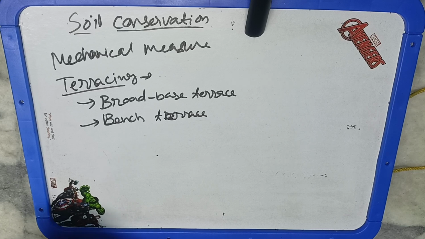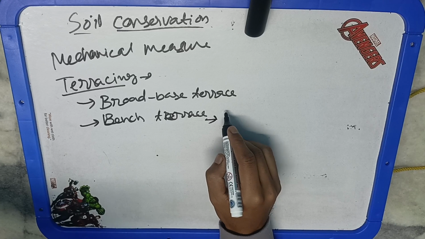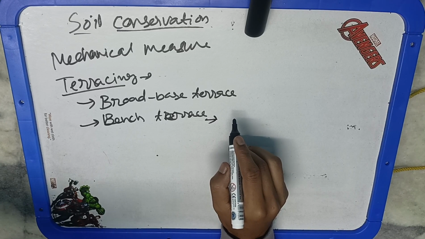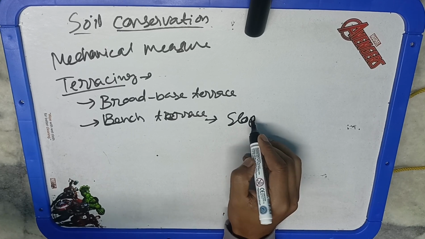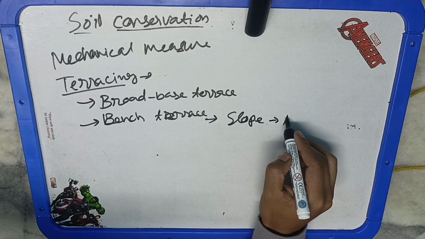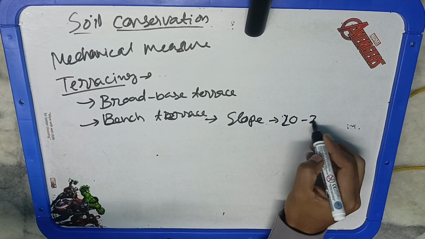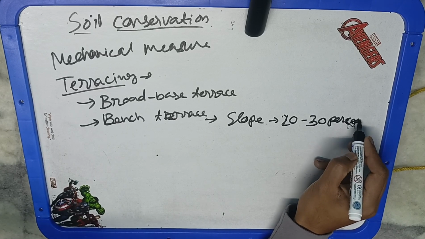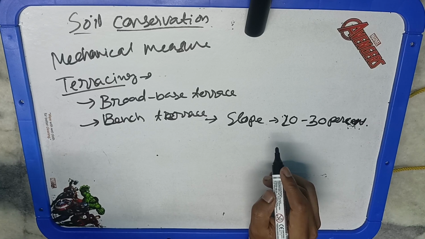As we have already discussed, if we are going to reduce the steep slope, then we will go for bench terracing, and it is adopted where the slope is basically 16 to 33%. The original bench terrace system consists of a series of flat shelf-like areas that convert a steep slope of 20 to 30% to a series of level or nearly level benches.